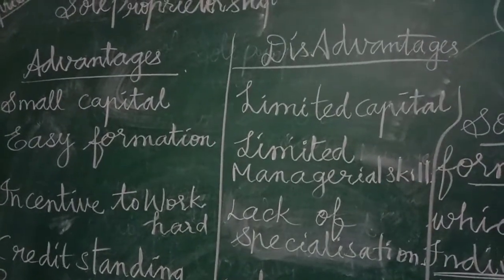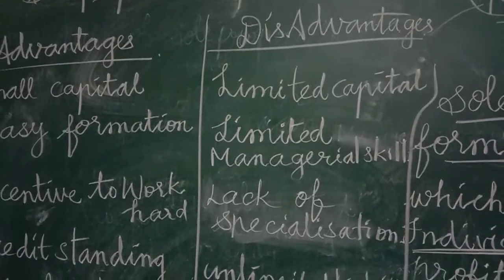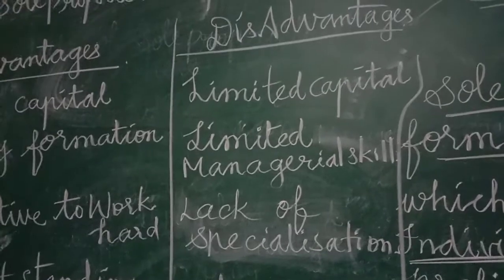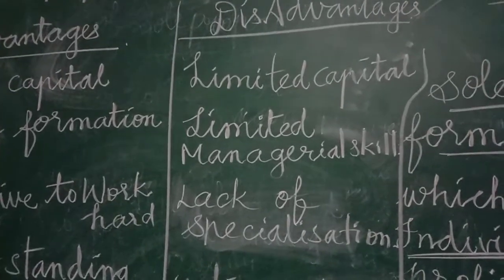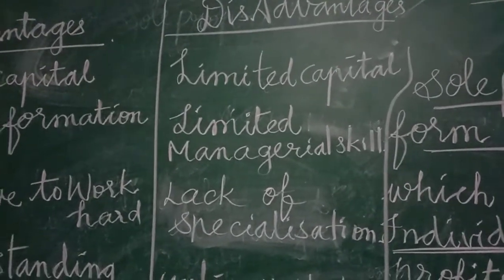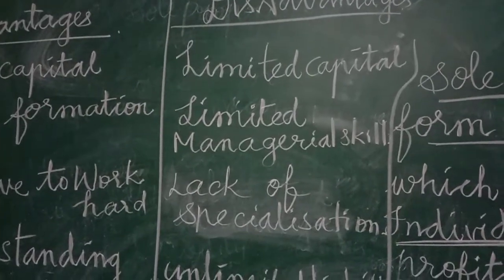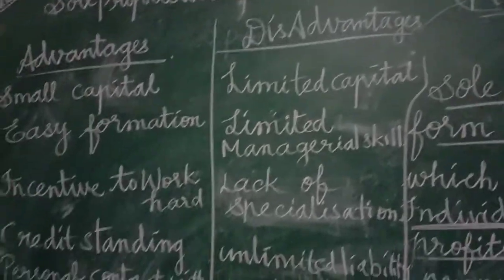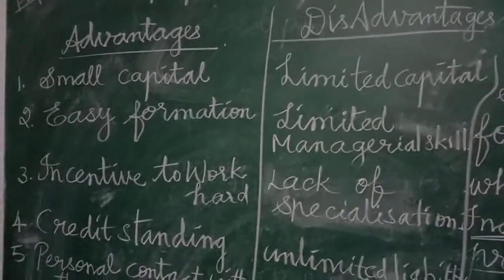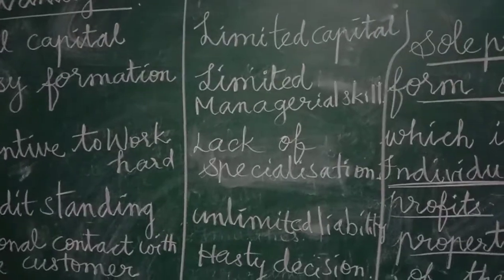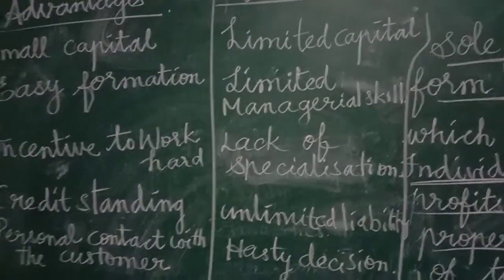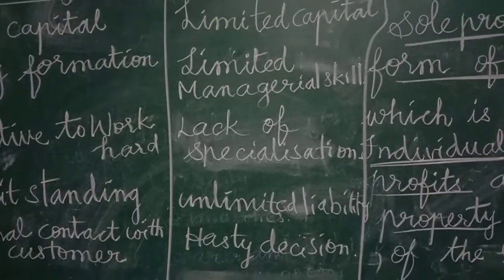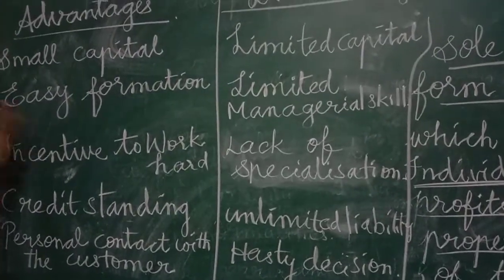As I said earlier, it is very easy to form the business unit, and also very easy to close it. If you want to run the business, you can run it, or else if you don't want to continue, you can sell the business and move on. In formation, there are no legal formalities.